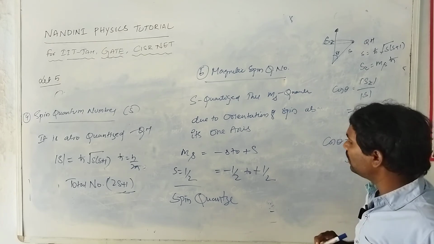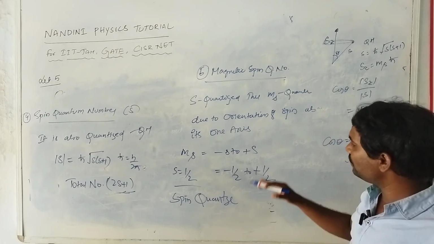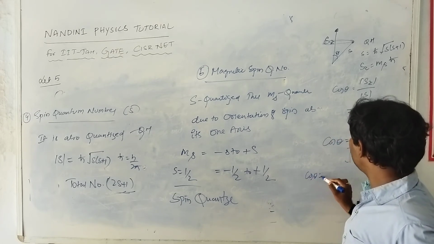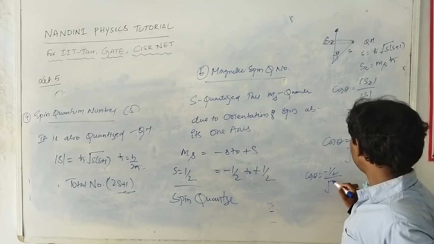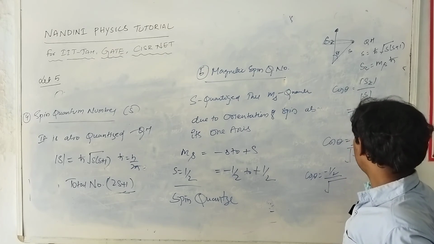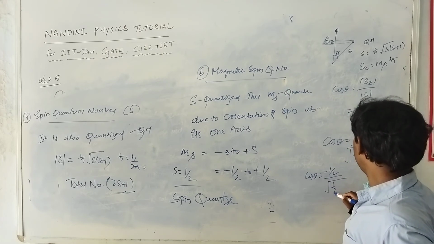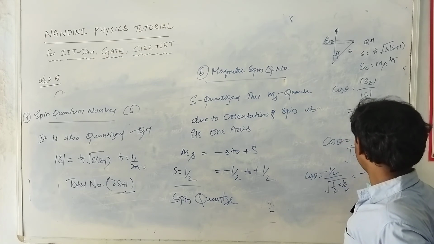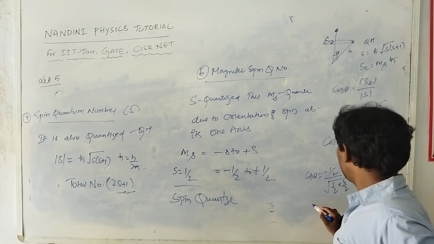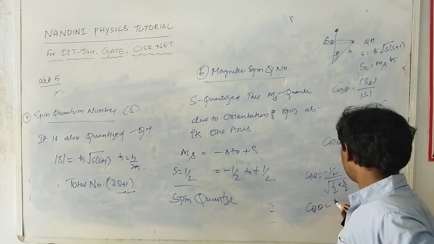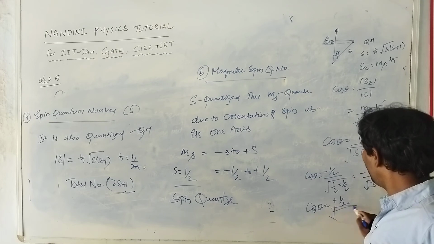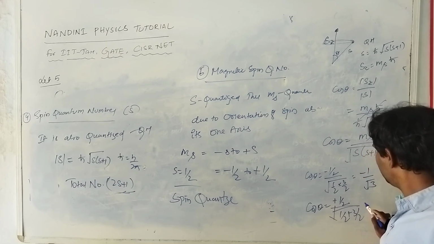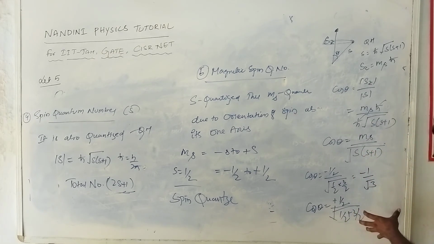If Ms is minus 1 by 2 and s is 1 by 2, then s into s plus 1 is 1 by 2 into 3 by 2, so cos theta is approximately minus 1 by root 3. And for plus half, cos theta is plus 1 by root 3.